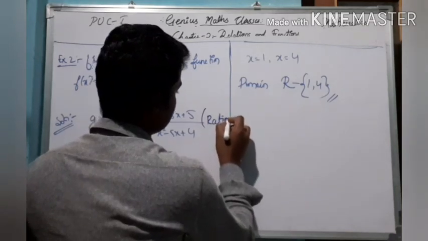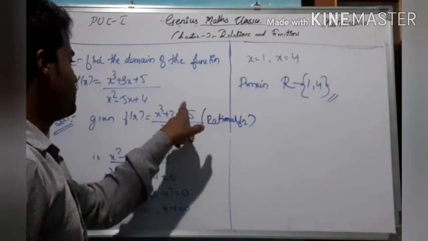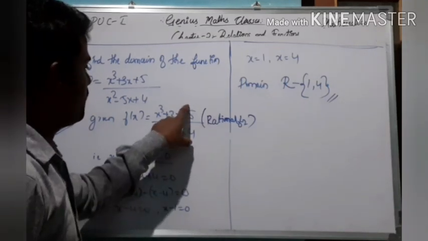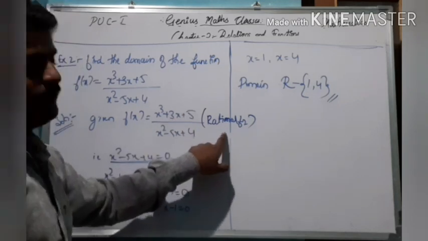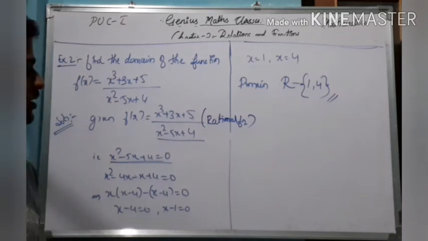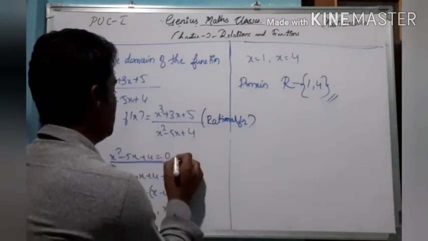This is a rational function. This one is a polynomial function and this one is also a polynomial function. That is why f of x divided by g of x is a rational function. So here, in order to find the domain, we need to factorize the denominator.